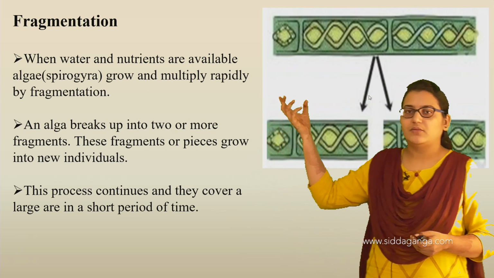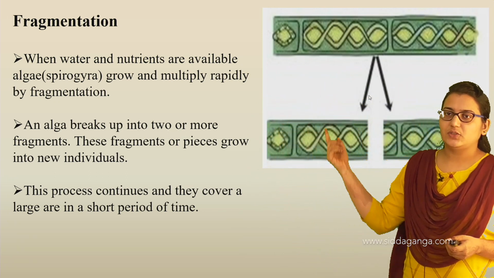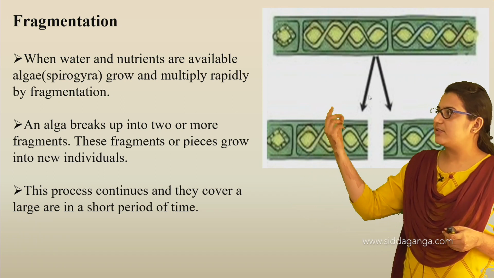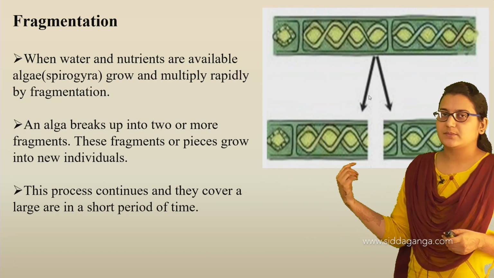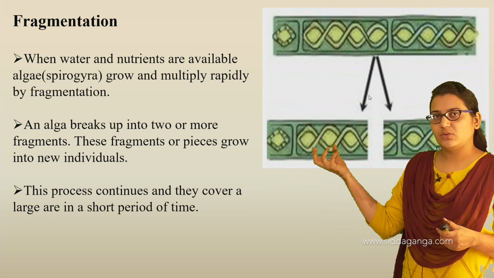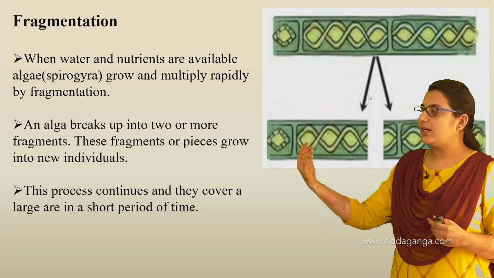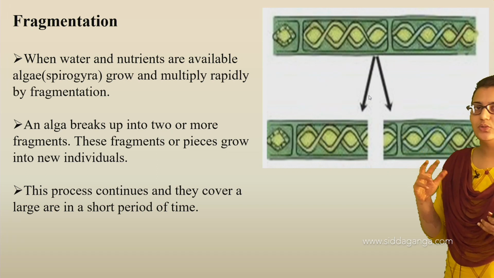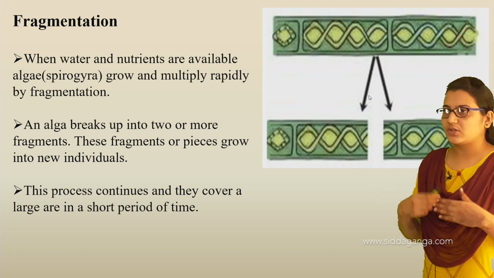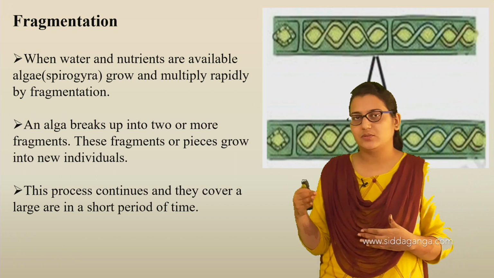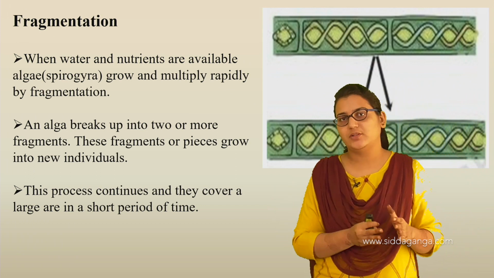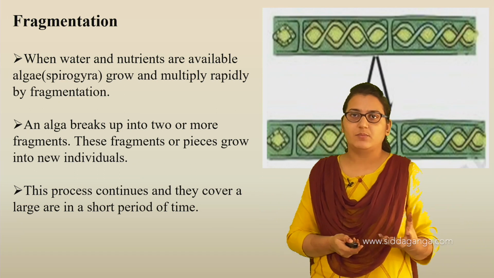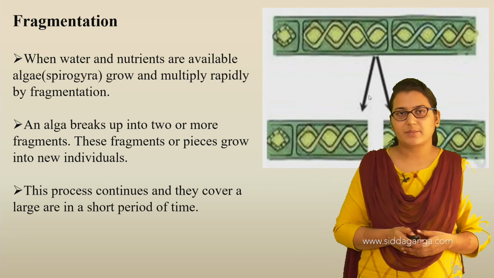So this alga divided into 2 fragments, hence it is called fragmentation. Nothing but an alga breaking up, dividing into 2 fragments. Now this fragment grows into a new individual, again that divides into 2, and the other half also divides into 2 different fragments. Likewise the process will keep on continuing, and that's the reason in a small period of time it can cover a large area. So this is one more reproductive method in asexual reproduction, that is fragmentation.